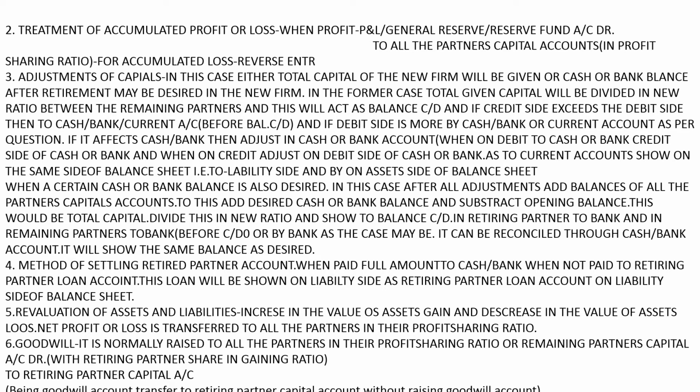This will be the total capital. Divide this in the new ratio and show to balance c/d in the remaining partners. In the retiring partner, to bank, and in the remaining partners, to bank before c/d or by bank, as the case may be.